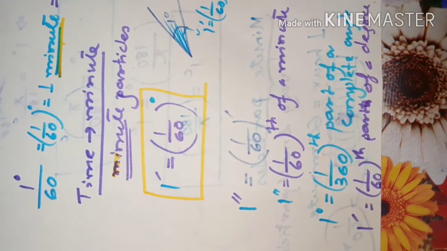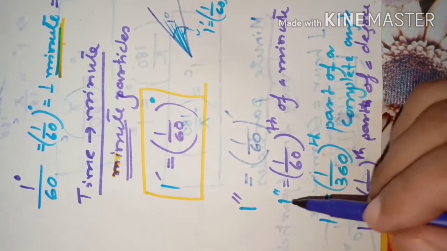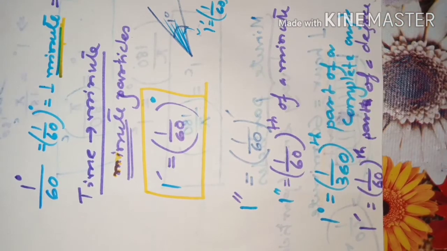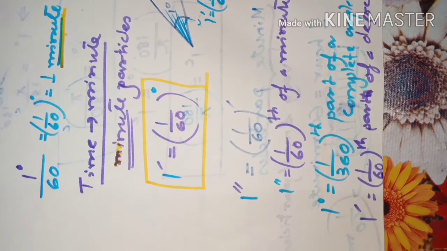Then 1 second is equal to 1/60th of a minute. So this relation, please keep in mind.